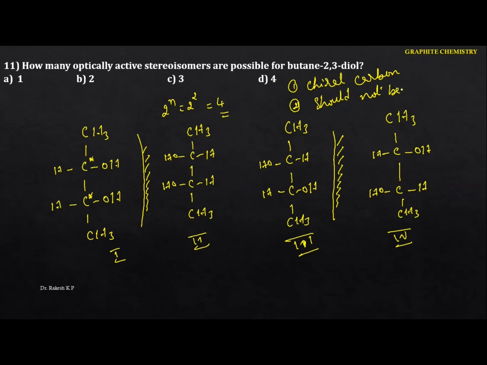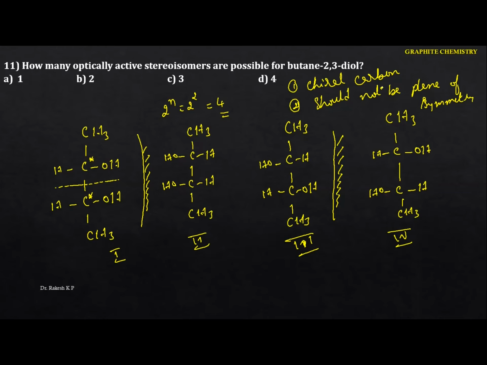plane of symmetry. So now we have to identify what exactly the plane of symmetry is. Plane of symmetry means what? It is an imaginary plane. If you cut into two halves, the part above the plane is a mirror image of the part below the plane. That means if you cut this one and keep the mirror here, you are going to get this image. This is what you call the plane of symmetry.